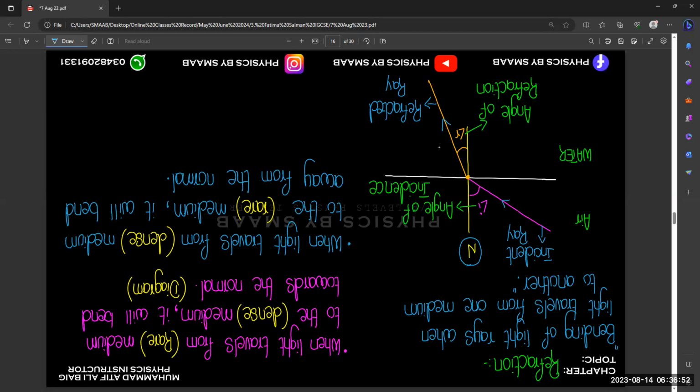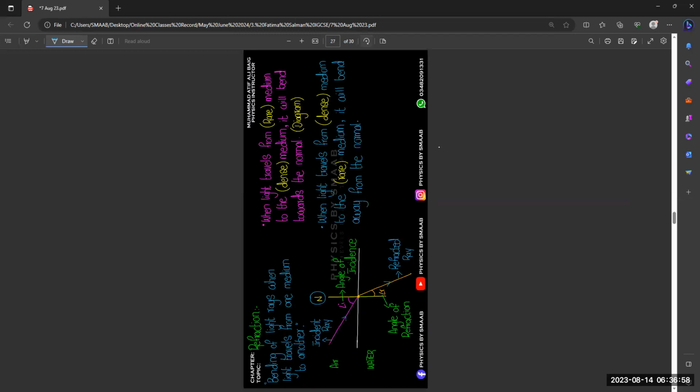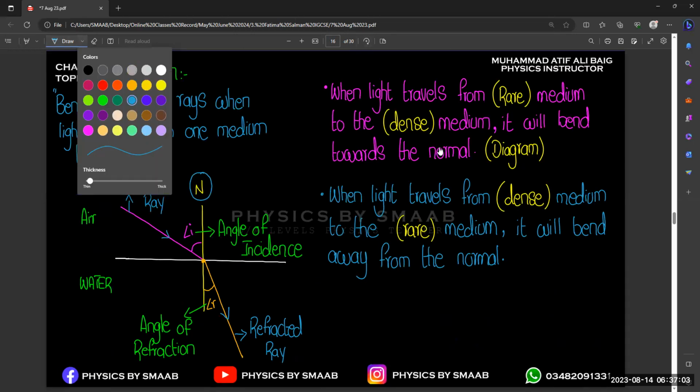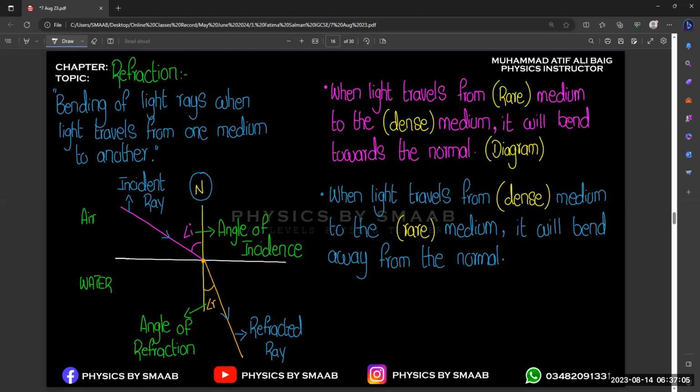It means that the purple line is moving away from the normal, right? That's why the angle is greater. Okay, clear?